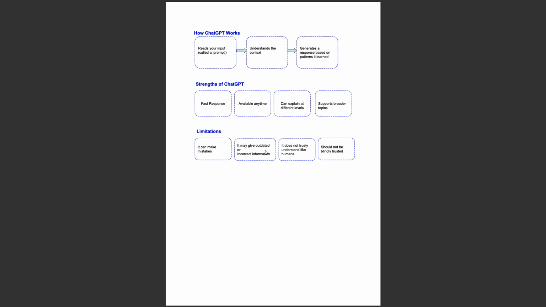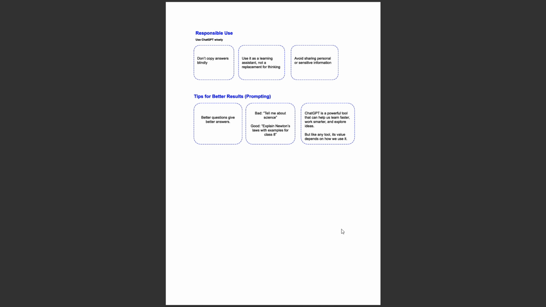It does not truly understand like humans. The model is trained on data. It is not up to date at this moment and cannot think by itself. So it does not truly reflect how a human thinks. It should not be blindly trusted. As I mentioned, the response returned is based on training data. So we should not be blindly trusting the response. We should validate the response and only then use it as a source of truth.